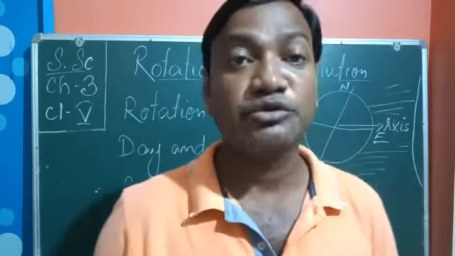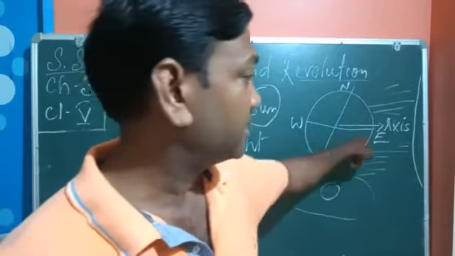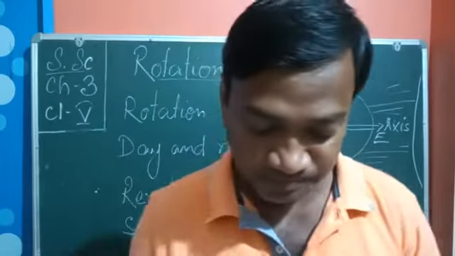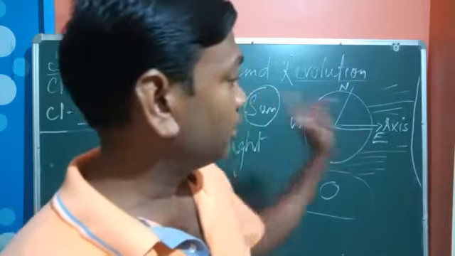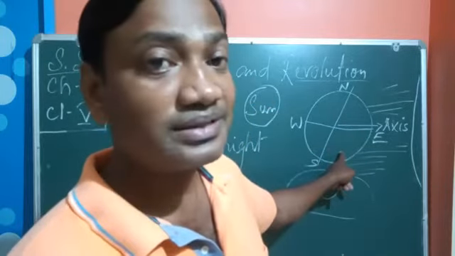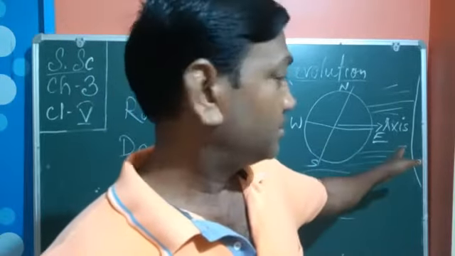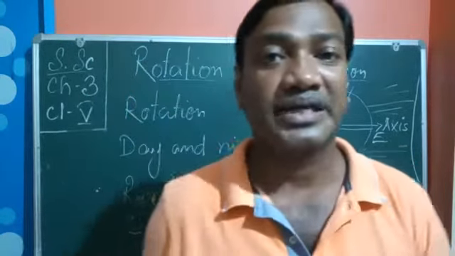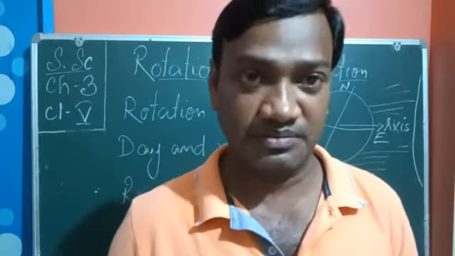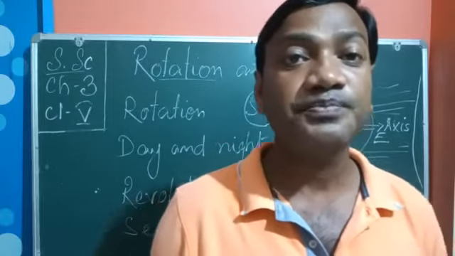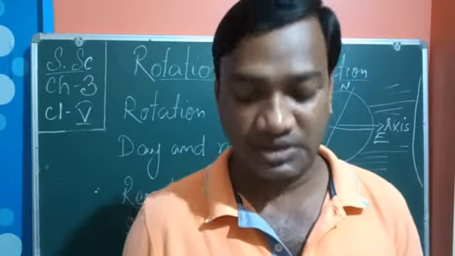the southern hemisphere, from here to here, it is the southern hemisphere. This southern hemisphere becomes tilted towards the sun. So when it revolves, the southern part becomes tilted towards the sun, and at that time they experience the summer season. That means in the months of November to January, they experience the summer season.